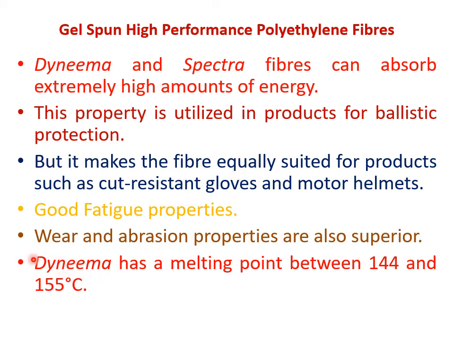Now see, this is the problem with the ultra high molecular weight polyethylene fiber: it will melt around 144 to 155 degrees, whereas aramide को 400 degree तक कुछ नहीं होता है, right? So that is how the aramide fibers are different from the Dyneema and Spectra fiber. Dyneema का क्या है, 144 से 155 डिग्री पे मेल्ट हो जाएगा, बट उसका वेट लाइट है और एनर्जी एब्सॉर्प्शन भी अच्छा है. अरामाइड का भी एनर्जी एब्सॉर्प्शन अच्छा है, बट वो थोड़ा हेवियर है, बट उसका मेल्टिंग पॉइंट क्या है, थोड़ा ज्यादा है.